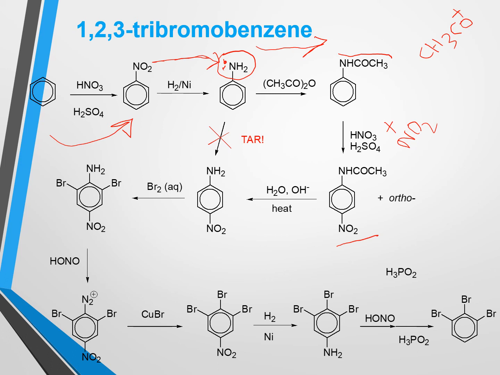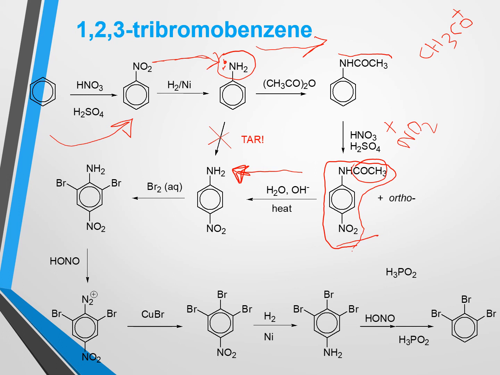So we have to separate the para-nitro isomer, because we need this for the preparation of our target compound, and we can easily separate these two isomers because of the difference in their boiling points. After purification, the para-nitro isomer we can use for basic hydrolysis. After basic hydrolysis, the acetyl portion will be removed from this compound, and the amino group will be free. So we will get para-nitroaniline.